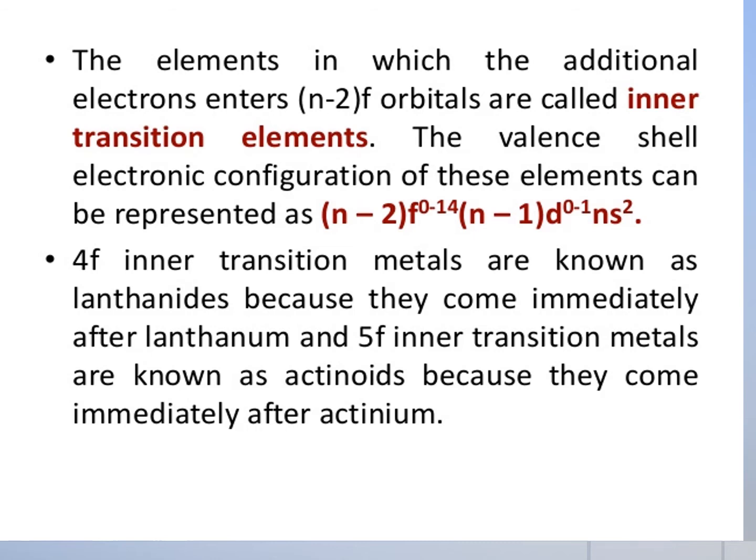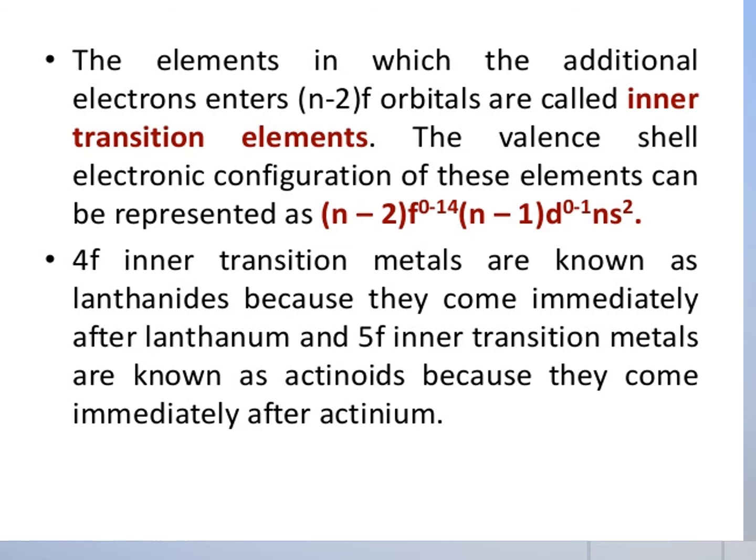The elements in which the additional electrons enter the n-2 f orbitals are called the inner transition elements. The valence shell electronic configuration of these elements can be represented as (n-2)f^(0 to 14) (n-1)d^(0 to 1) ns^2.